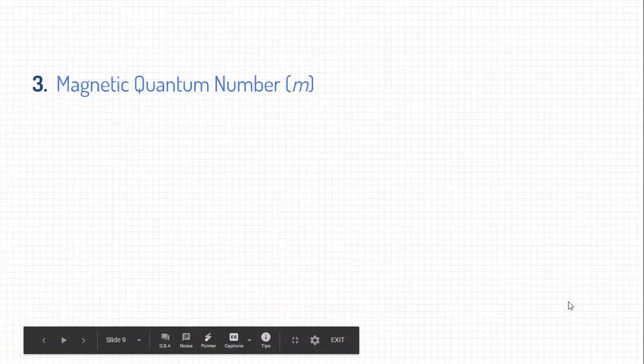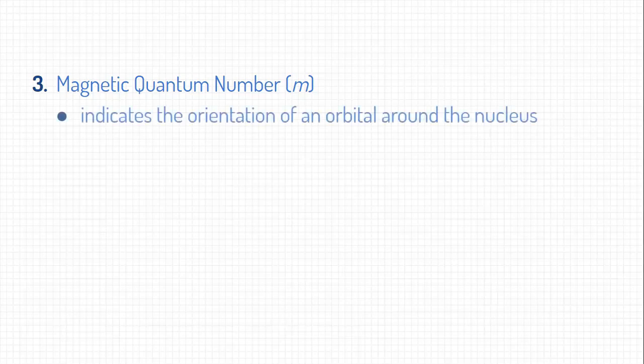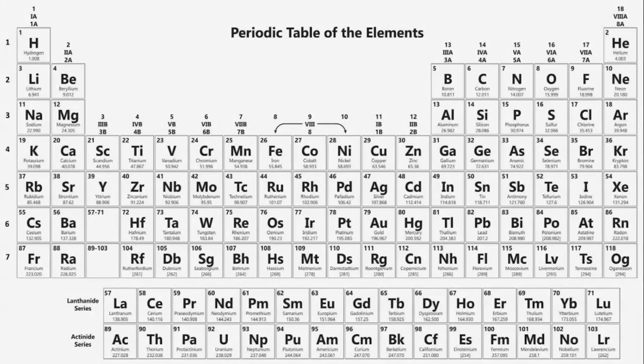Our third quantum number is the magnetic quantum number, which is symbolized as an italicized m. The magnetic quantum number indicates the orientation of an orbital around the nucleus, and that value can go from negative L to positive L, so negative angular momentum quantum number to positive angular momentum quantum number. So let's see what I mean by this, again looking at a periodic table.